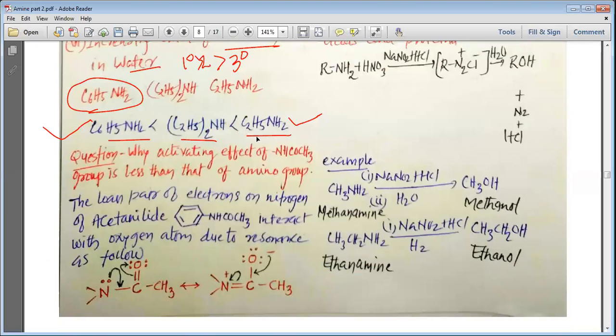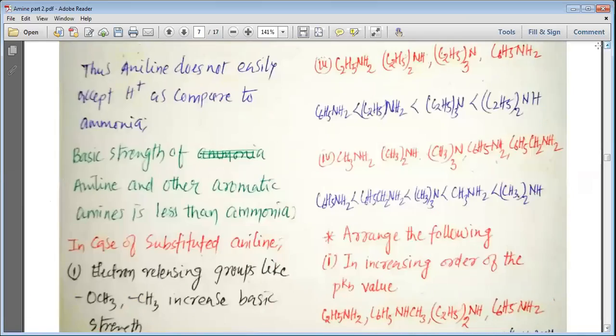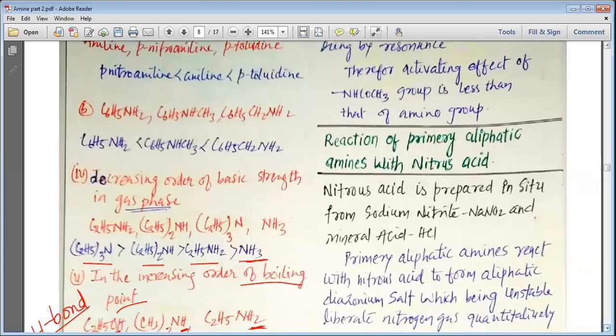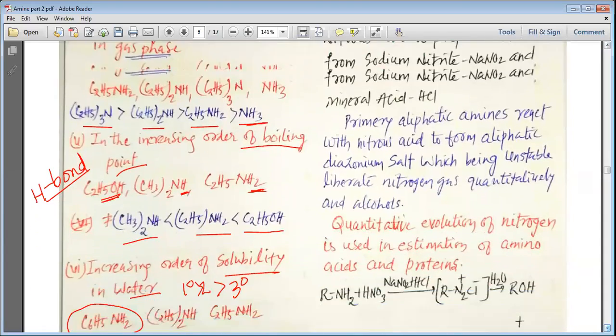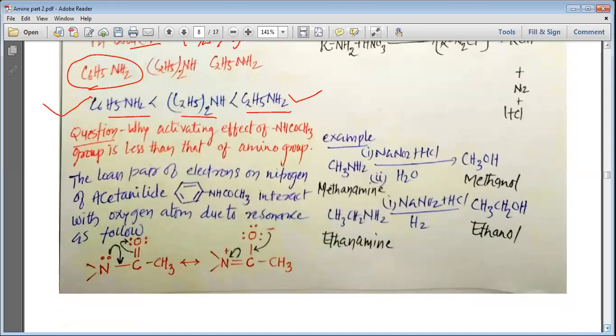You can expect at least one question from all the discussion that we have. Now, these are the very important questions, and I have generally marked that from all this discussion, increasing and decreasing order, at least one question will be asked in your board exam also. So what I have explained today is very important, and please learn it well. I have considered all your in-text and exercise questions of increasing and decreasing order. So I hope you understood.